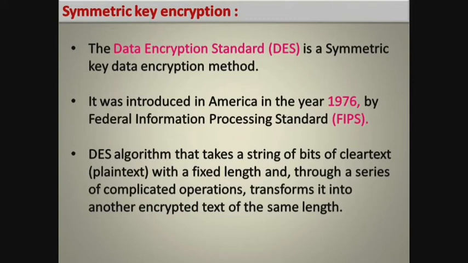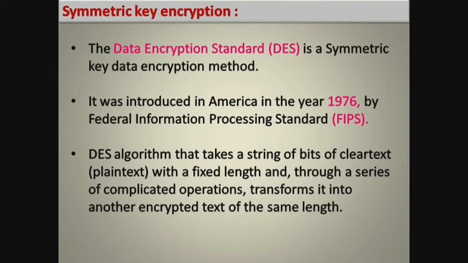DES was introduced in the year 1976 by the Federal Information Processing Standard of America. DES algorithm takes a string of bits of plain text with a fixed length, and after applying some complicated operation, the plain text will be converted into ciphertext, that is an encrypted text with the same length.